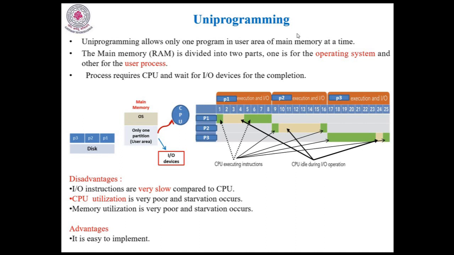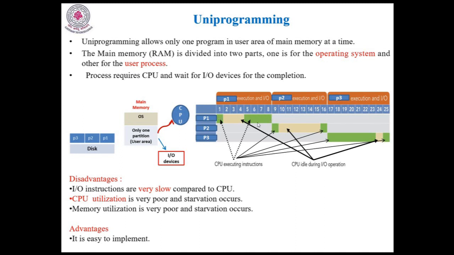Uniprogramming is a serial processing system. That means I can execute one by one, not more than one at a time. As per the definition of uniprogramming, first I select P1, then I request the CPU and the CPU will be allocated to P1. After some time, P1 might be waiting for the I/O devices. Once the I/O device activity is completed, again the CPU will be allocated to P1. This will finish at the 8th millisecond.